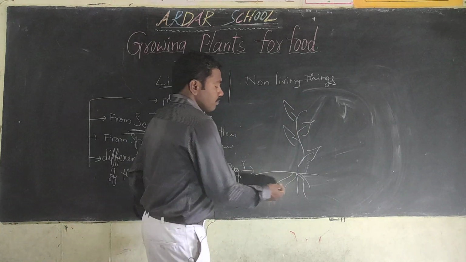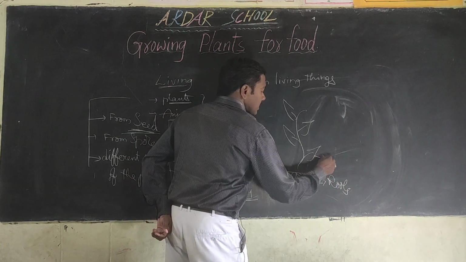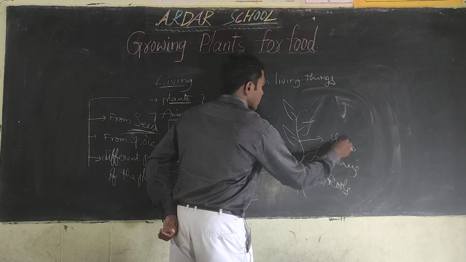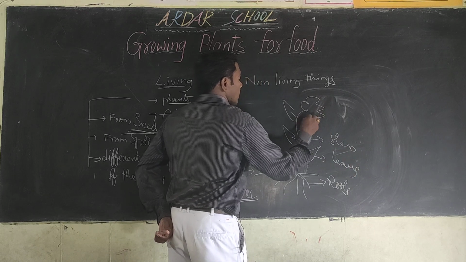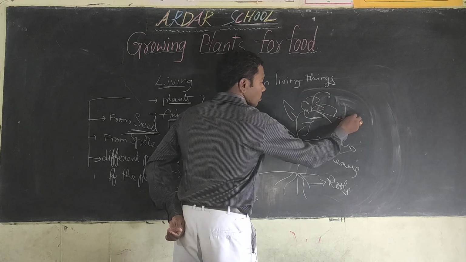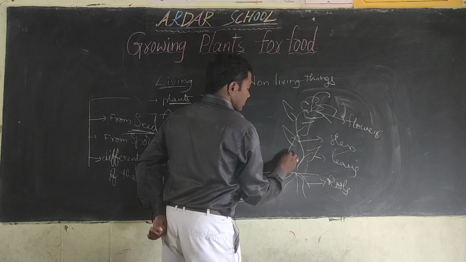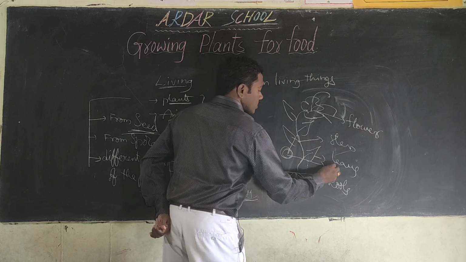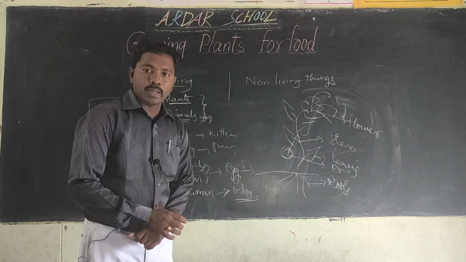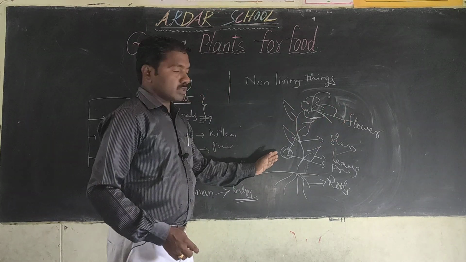Mainly roots, leaves, stem, flower, and fruit. These are the parts of the plant.